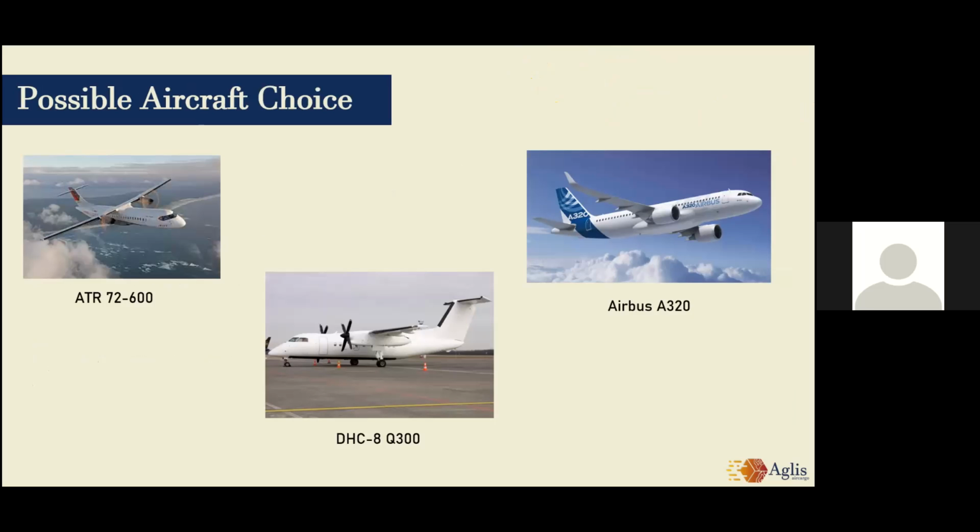Next, based on the consideration for aircraft selection, including the range, payload, and the takeoff and landing distance, here are the possible aircraft choices that we have chosen. There are three types of aircrafts, which are the ATR-72-600, the DHC-8Q300, and the Airbus 320. And the specification for those aircraft is as follows.